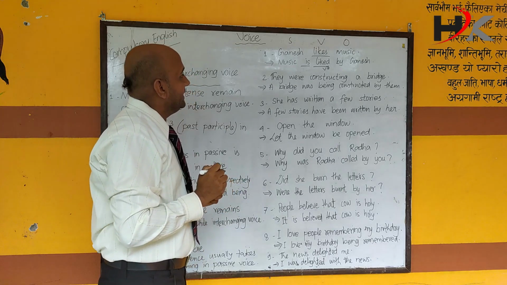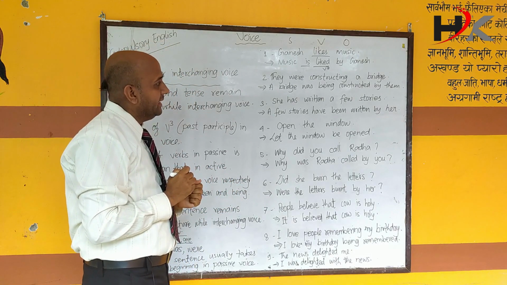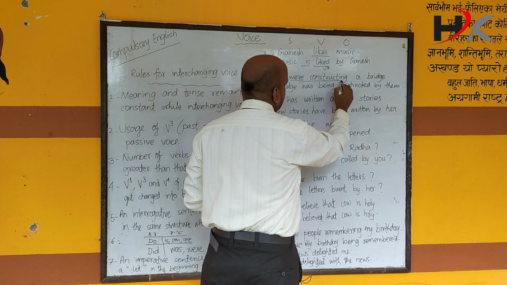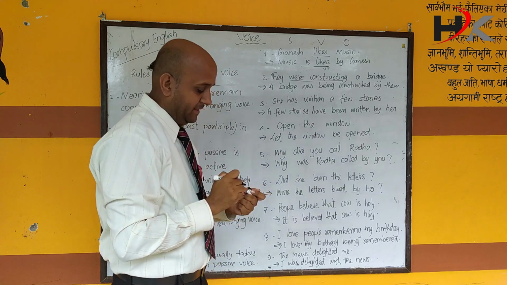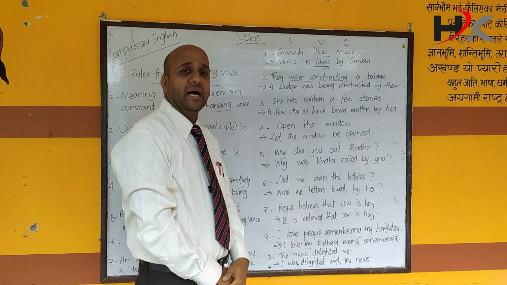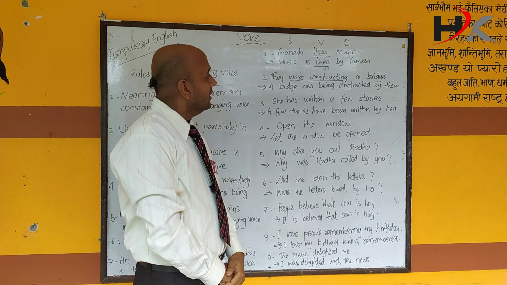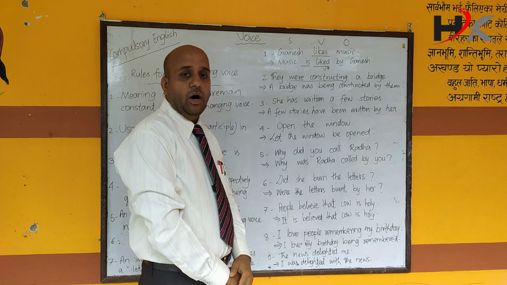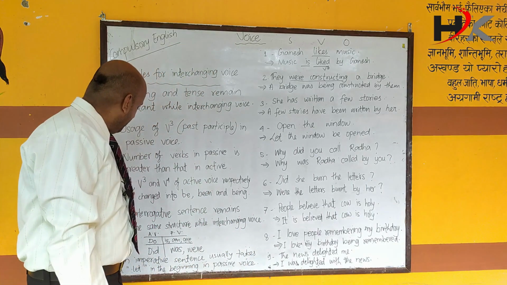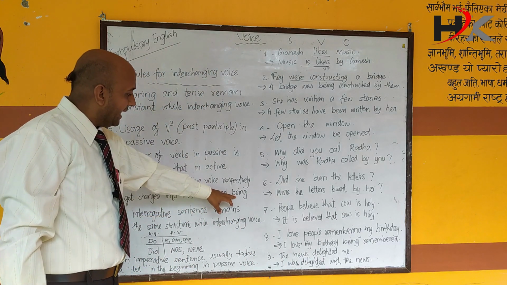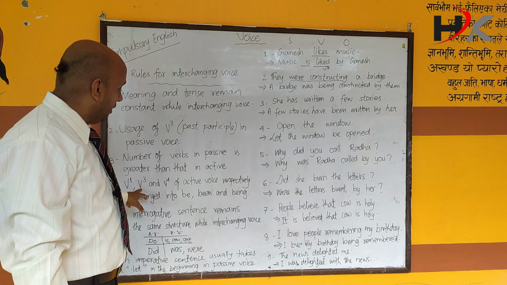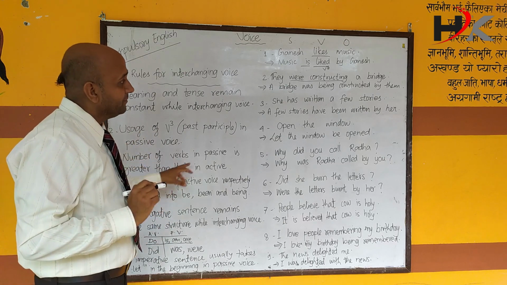Next one. They were constructing a bridge. There are two verbs, were, constructing. You can clearly see here, were constructing. This is in past continuous tense. So, usage of verb 4, ing verb. You should bear in mind that if there is be, been and being, you get this as a result of the usage of verb 1, verb 3 or verb 4 in active voice.